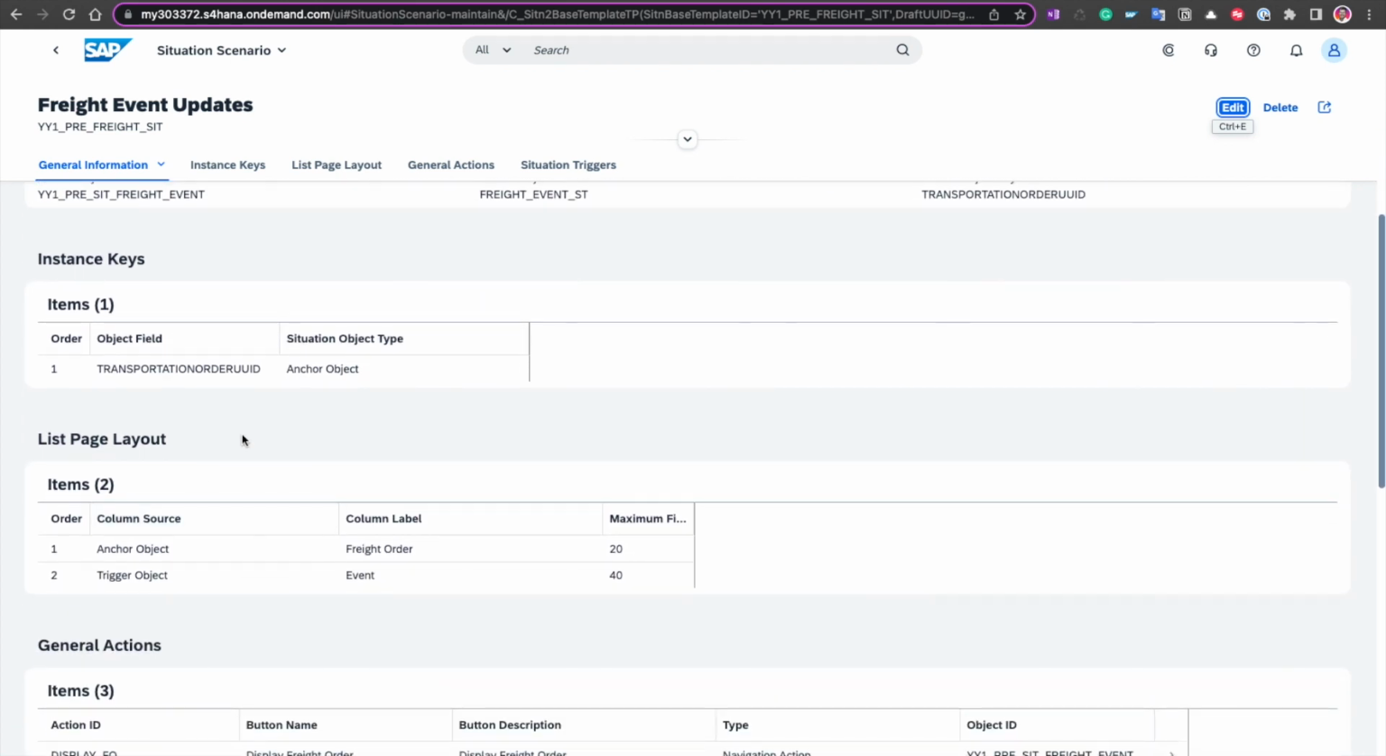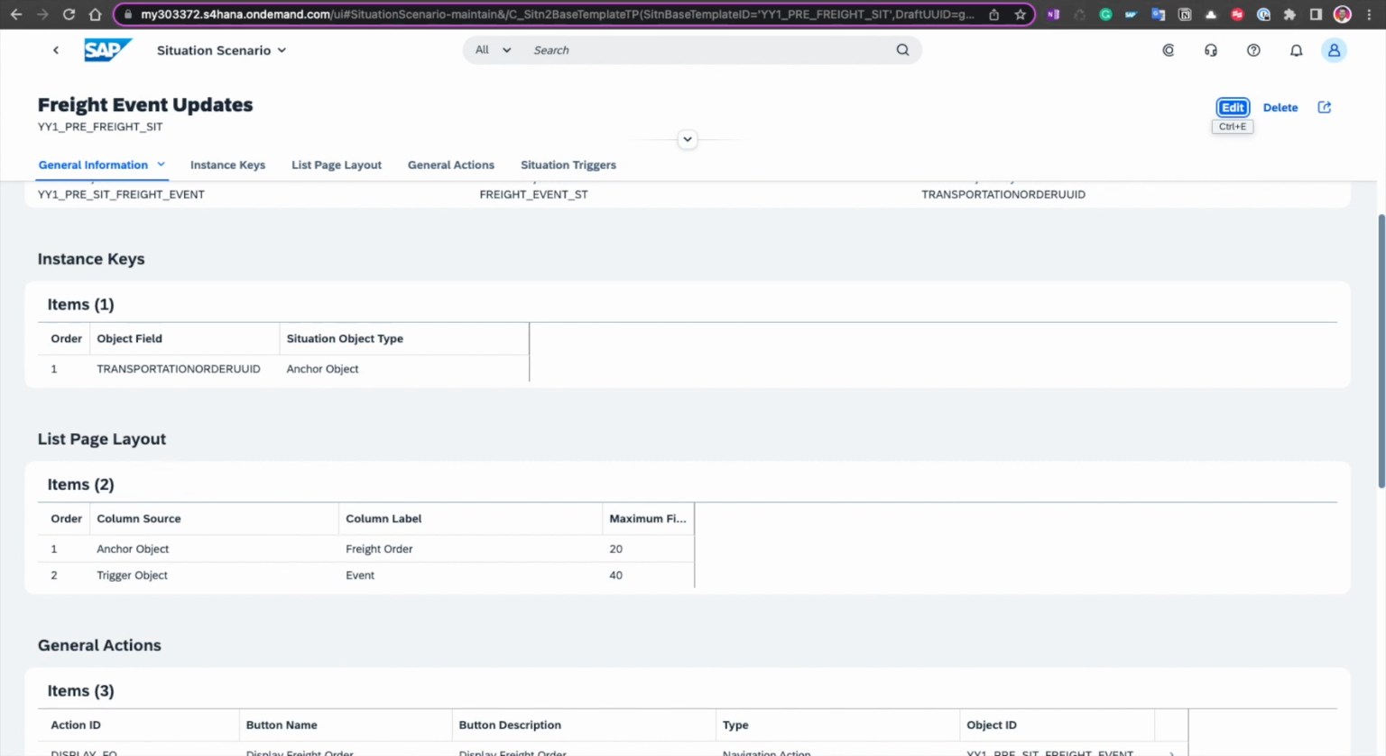The first thing that is noteworthy is the list page layout. And here you can see that we've indicated 2 columns. You can indicate up to 2 columns, one for the anchor and one for the trigger. And the names that we see here, freight order and event, are the names that I've decided to give. Now you might be asking, okay, what is the importance of this information? Where do I get to actually see it?